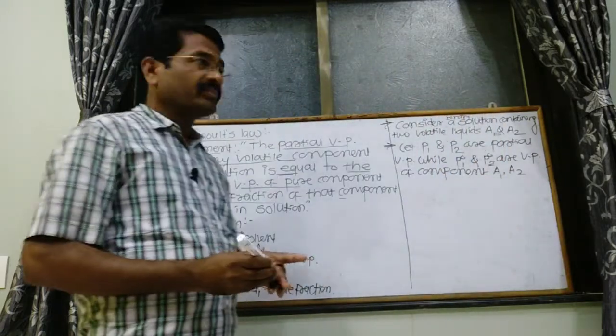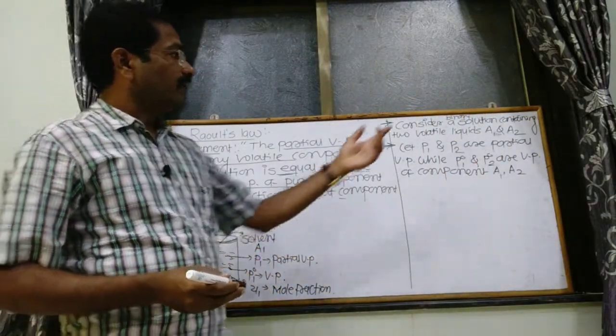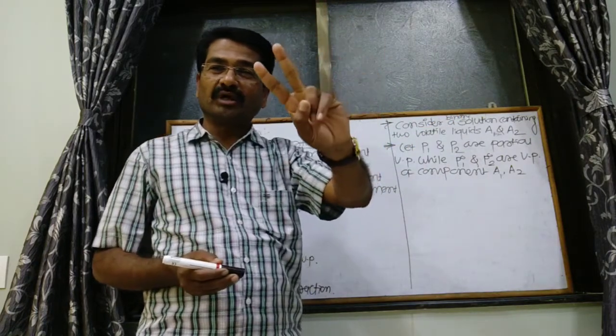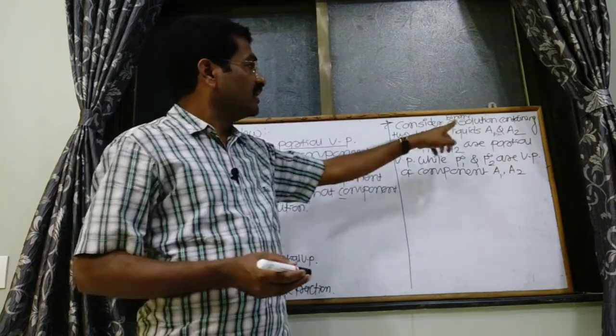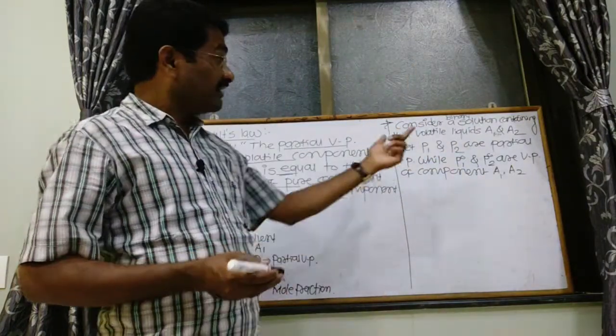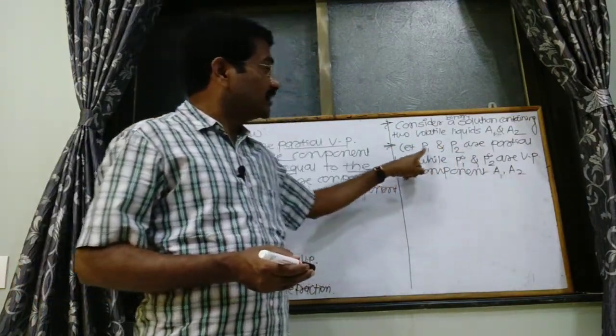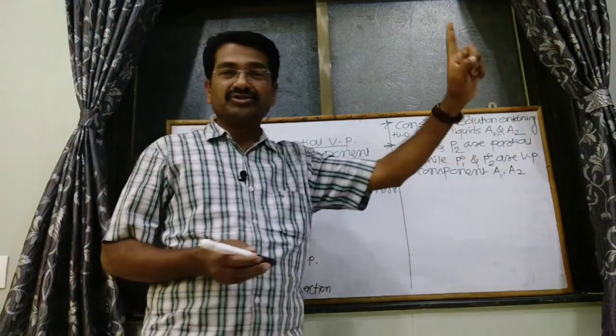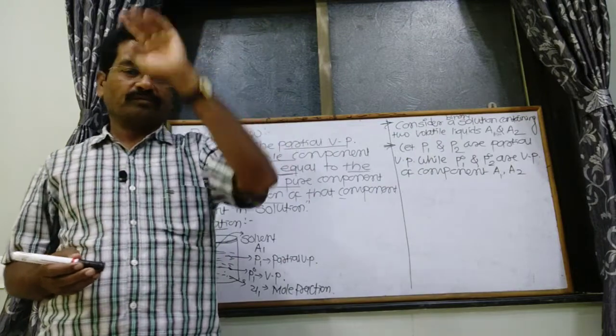See again. First of all, the binary solution is taken. That binary solution contains two components, both volatile, which we indicate as A1 and A2, having partial pressures P1, P2 and vapor pressures P01 and P02.